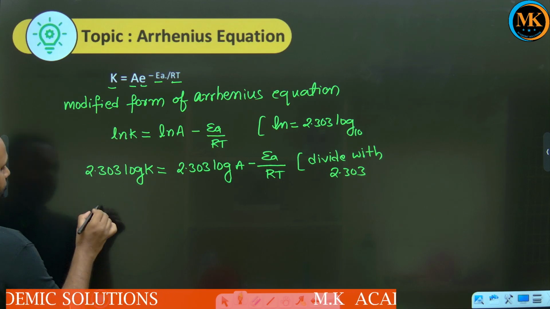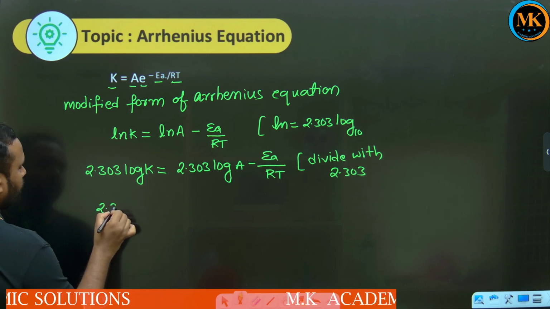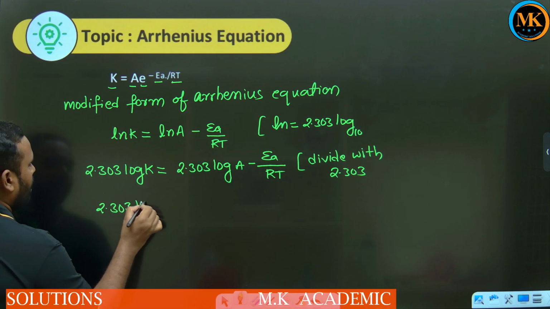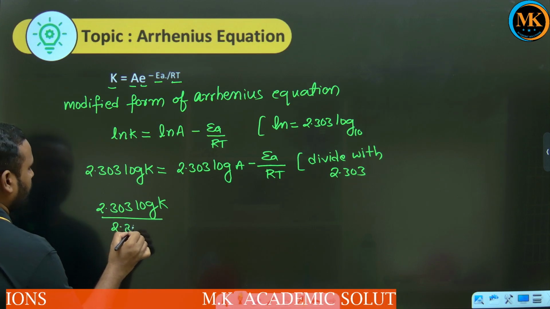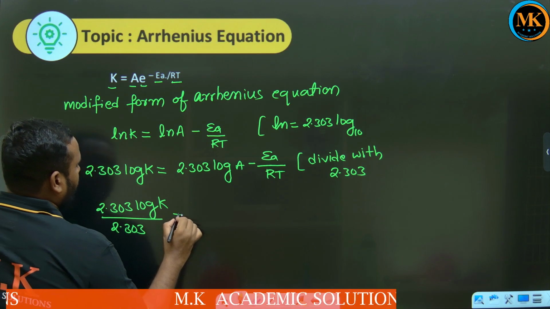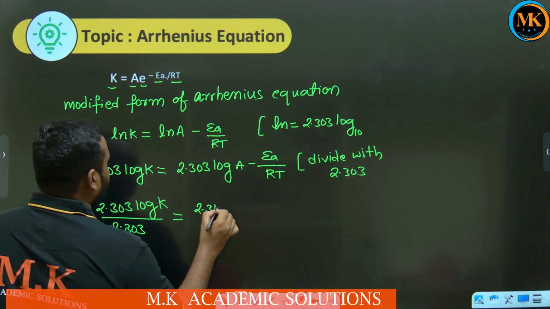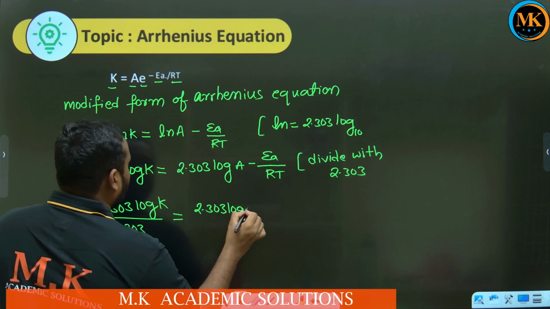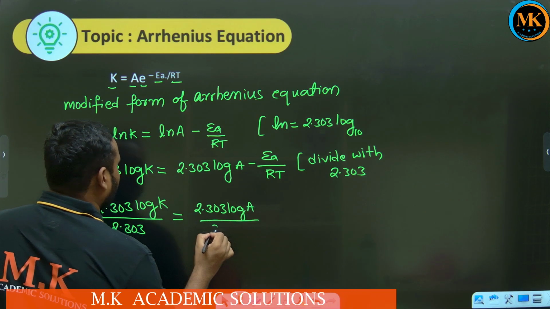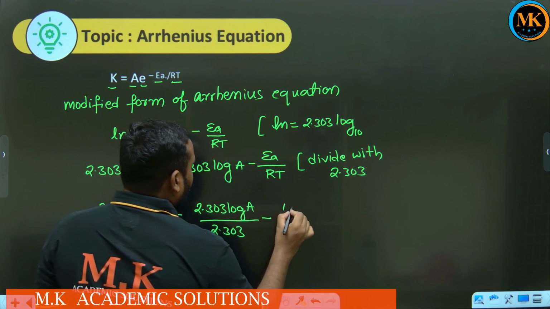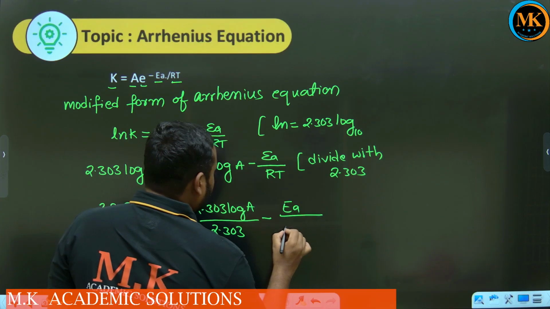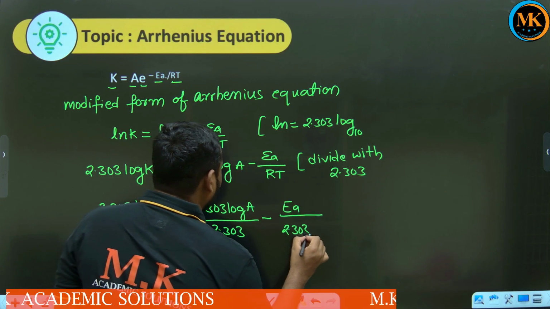When you divide by 2.303, what do we get here, children? 2.303 log K by 2.303 equal to 2.303 log A by 2.303 minus EA by 2.303 RT.